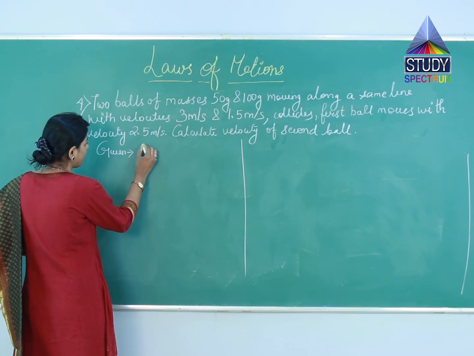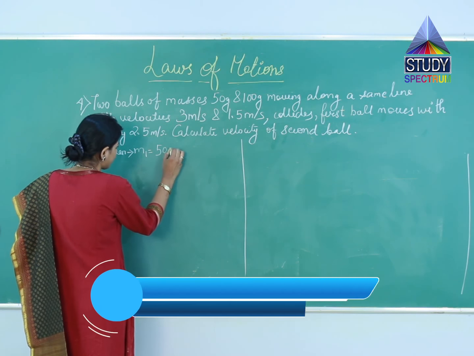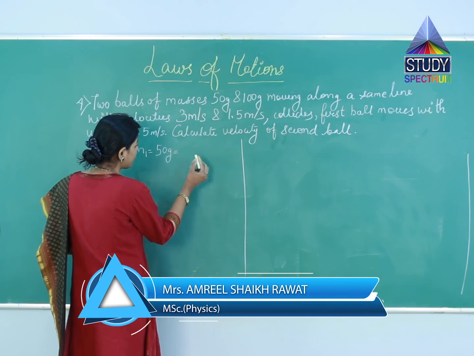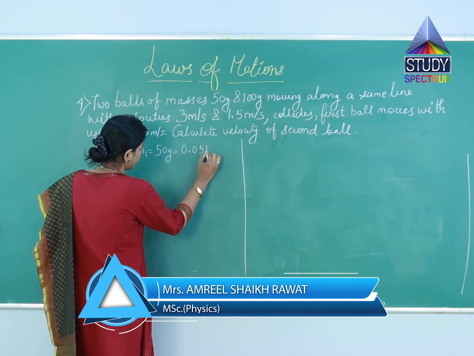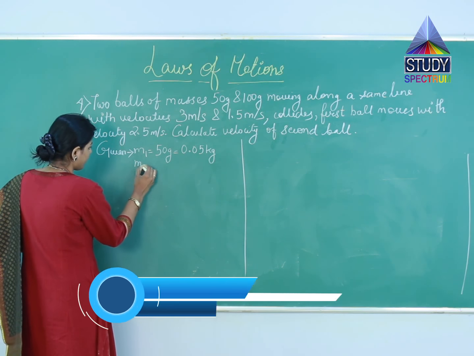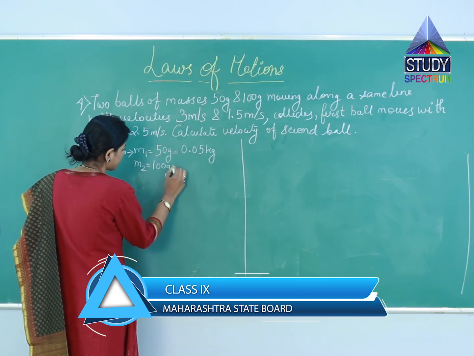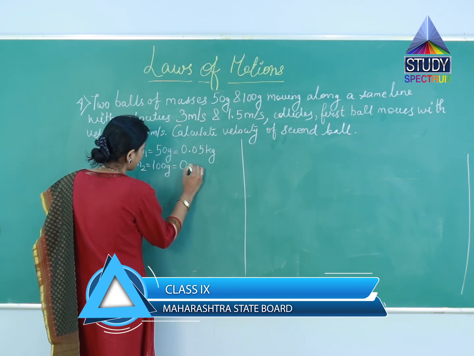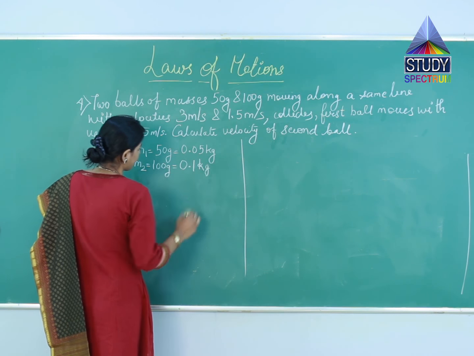Mass of the first ball, that is M1, is 50 grams. We will just convert it into kg, so it will be 0.05 kg. M2, which is 100 grams, will be 0.1 kg.